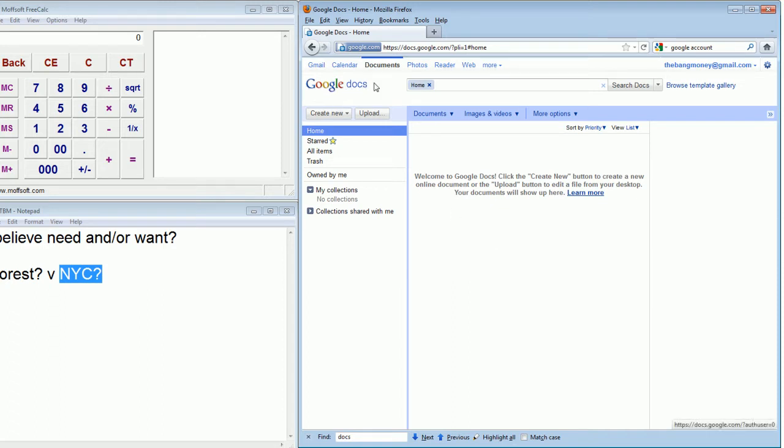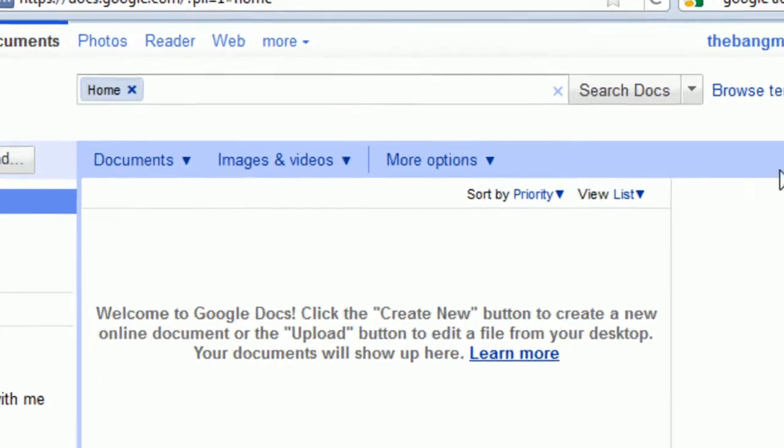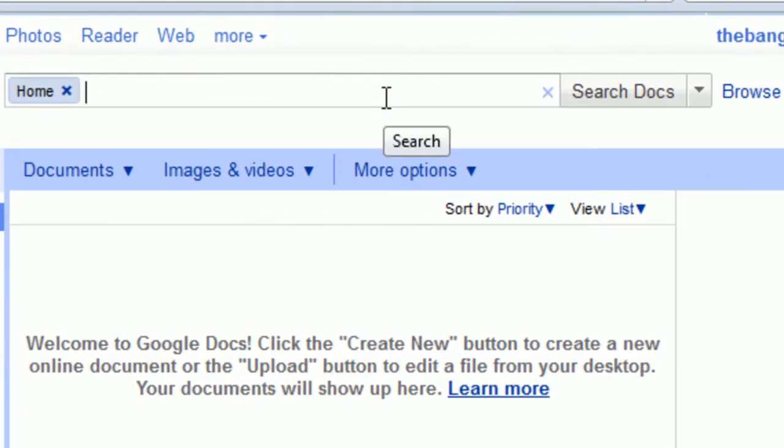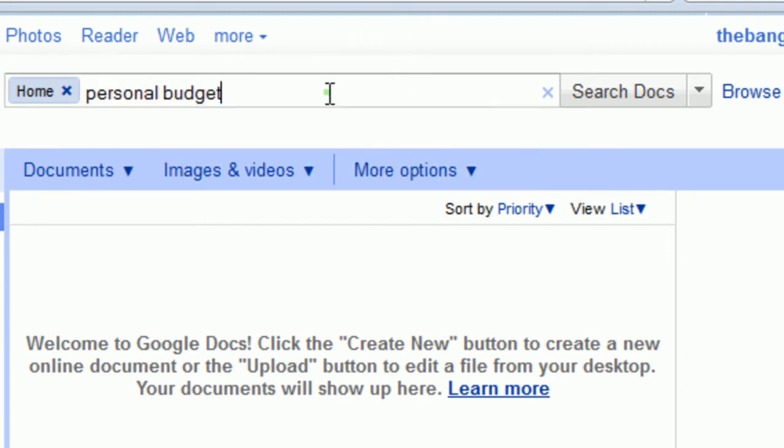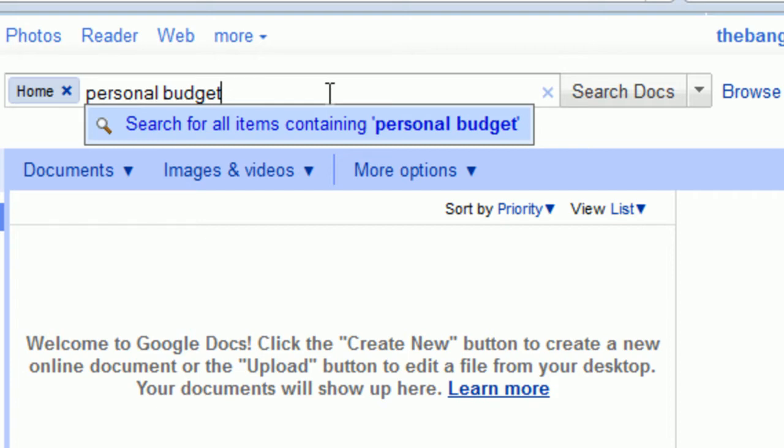So we're going to click Google Docs, and we come into this subdirectory of the Google accounts, right? It's called Google Docs. Here we can create collections of documents. What we're going to look for in particular is this thing called personal budget. We're going to focus on the personal side of the creation of expenses rather than go into the business side of the creation of the expenses, which we'll talk about at a later point in this series.